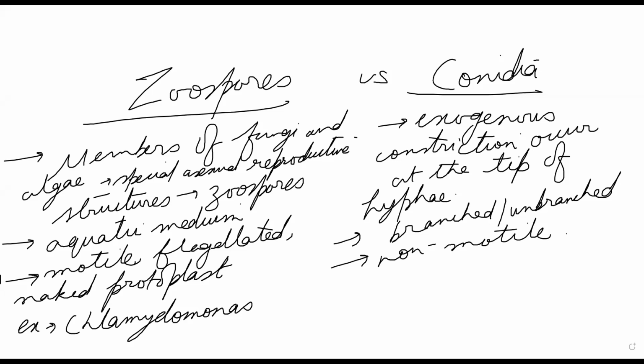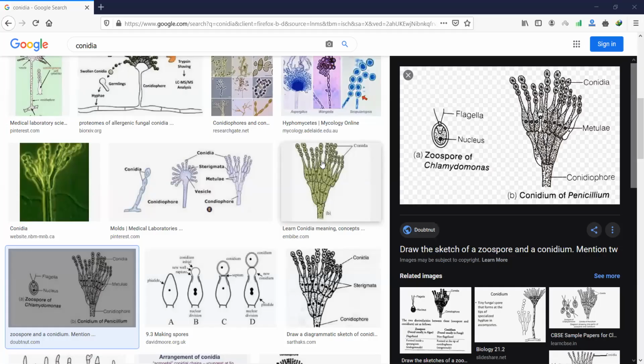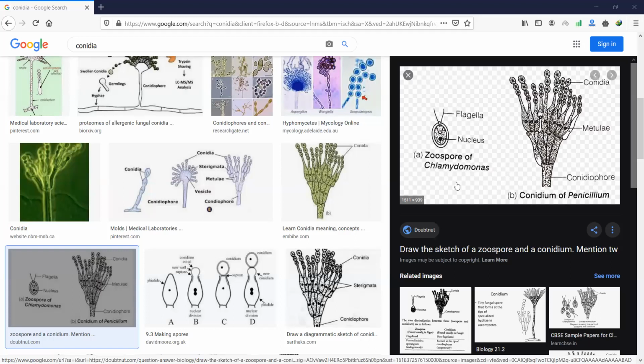See this image. Can you see the screen? Yes, sir. See, this is the zoospores of Chlamydomonas. Nucleus, you have the flagella. By this flagella, they can move.